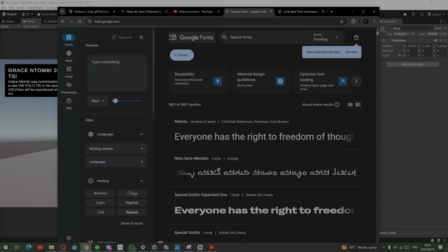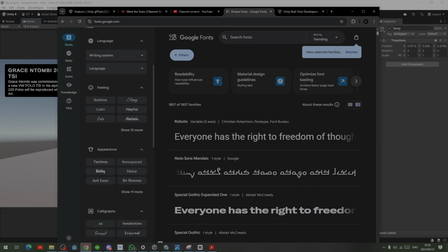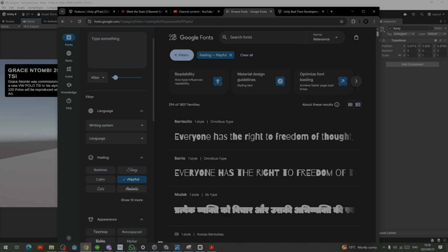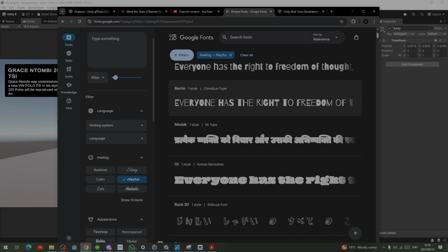So the free fonts, you can get them on Google Fonts. Just type fonts.google.com, right? So for instance, maybe let's say for this one, this system says feeling what? I'm feeling playful. Then let's choose full and look for the text that we want.